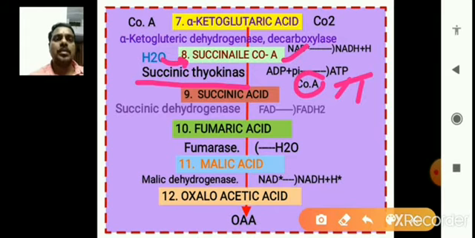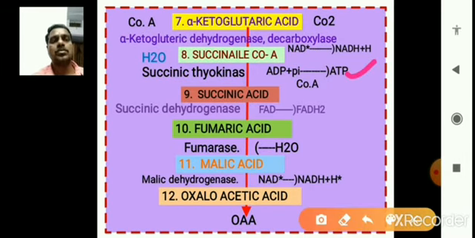So between the 8th and 9th formation, ADP is converted to ATP. Now ATP is produced directly between the succinyl coenzyme A and the succinic acid. Here the ADP and the inorganic phosphate bind and form ATP. So one ATP is produced, coenzyme A is released and water is added to the succinyl coenzyme A, and the enzyme is succinate thiokinase. So this is very important between the 8th and 9th.